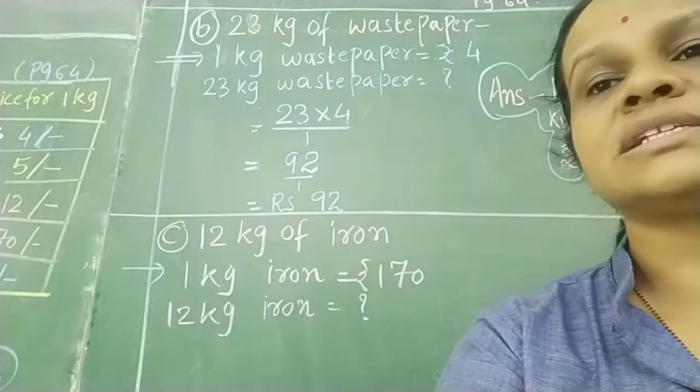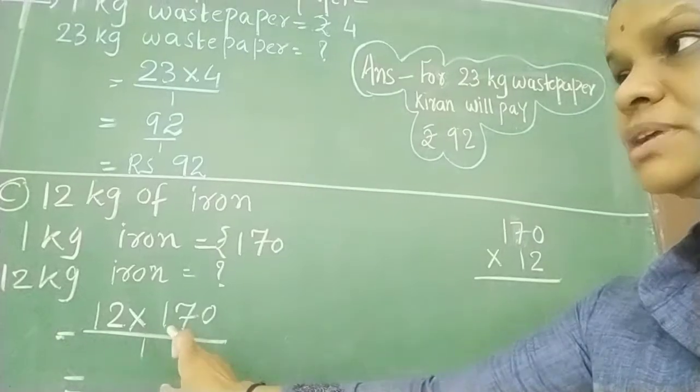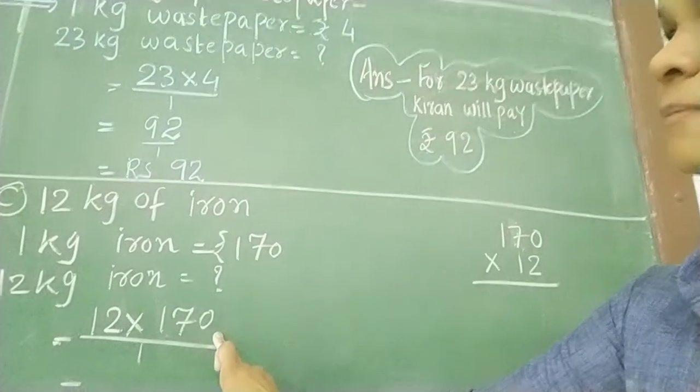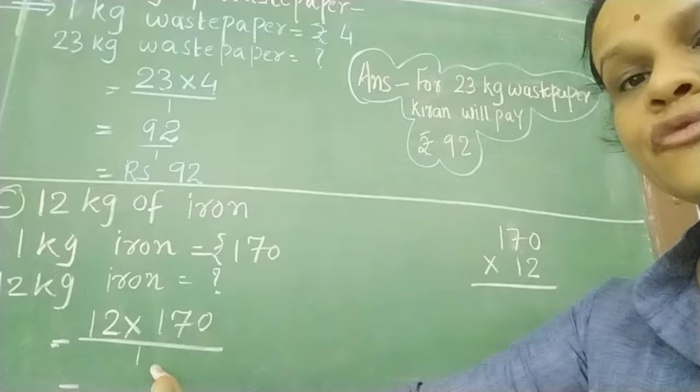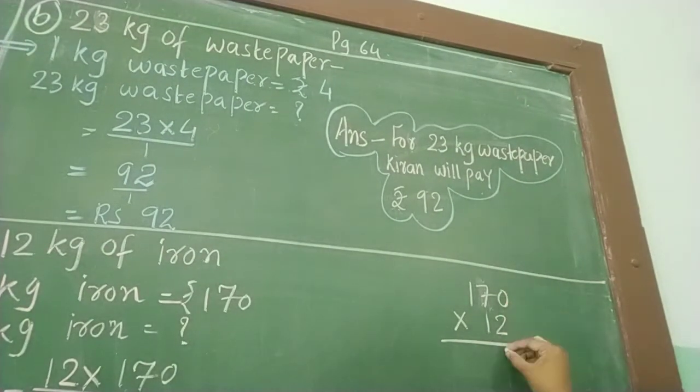So let's write. So here I have done 12 multiplied by 170 and divided by 1. Now let's do multiplication here. 2 zeros are 0. 2 sevens are 14, 4, 1 carry over. 2 ones are 2 and 1, 3. Then keep 0 here. 1 zeros are 0. 1 sevens are 7. 1 ones are 1. What we are doing here?